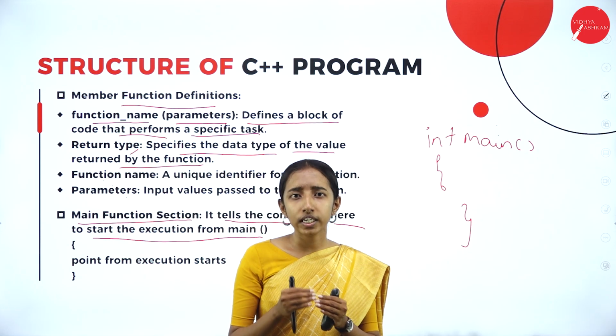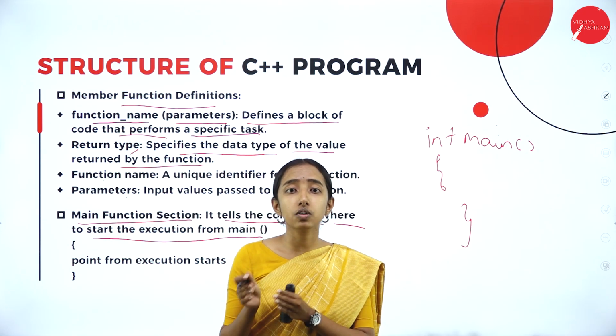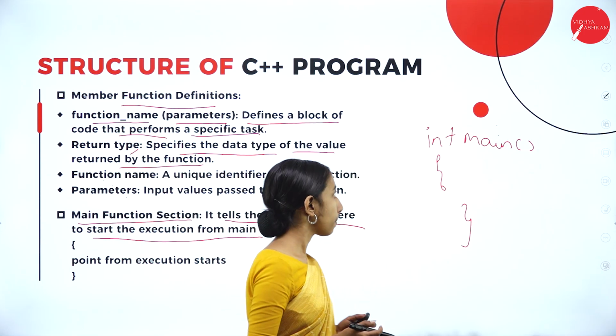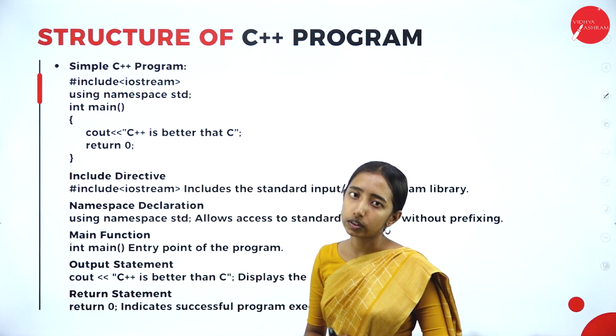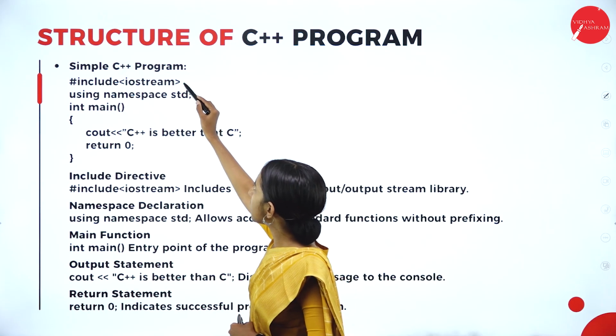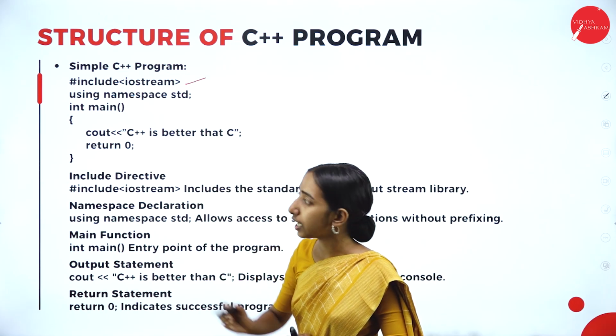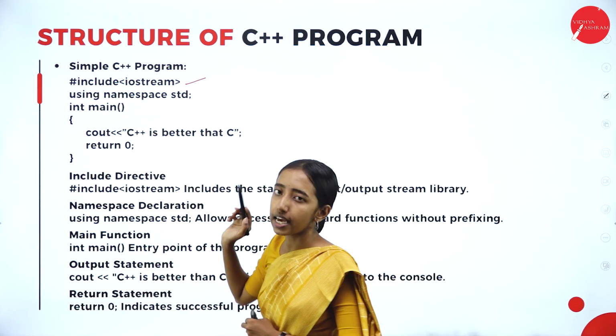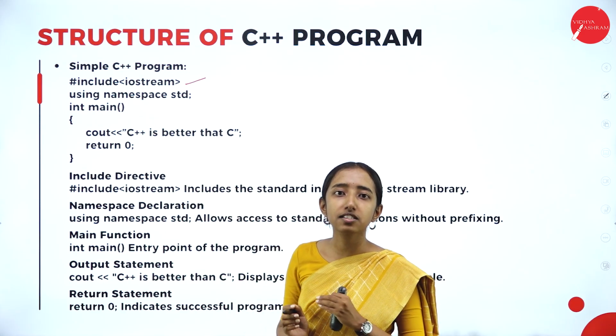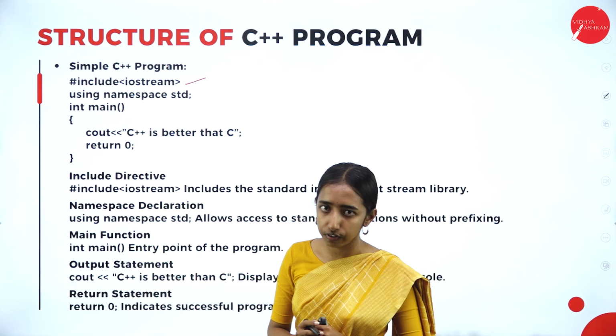So how does it look in coding? Here we have a simple C++ program. This is a header file I am using: #include iostream, using namespace std. As I said, namespace is used to avoid naming conflicts.